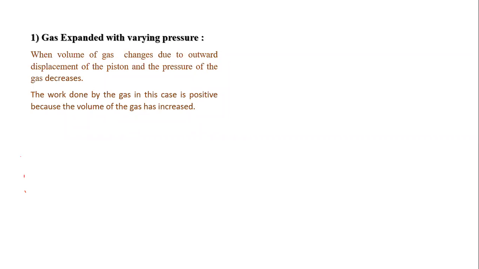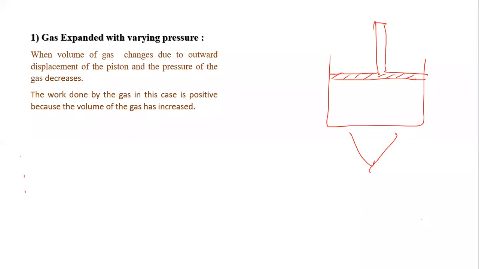We are considering a gas that is heated inside a container having a massless, frictionless piston. So this is a gas. When we heat, the gas changes its volume and this piston moves outward. When we start heating, with varying pressure, the gas is expanded with varying pressure.